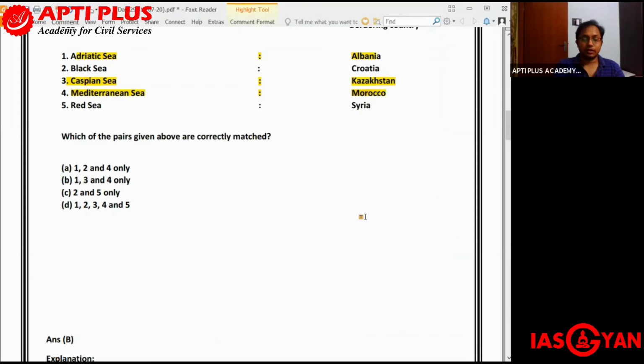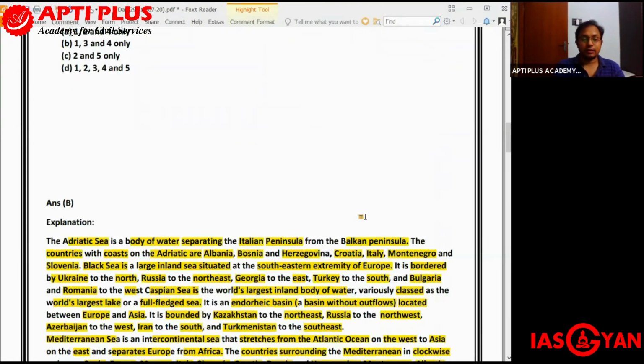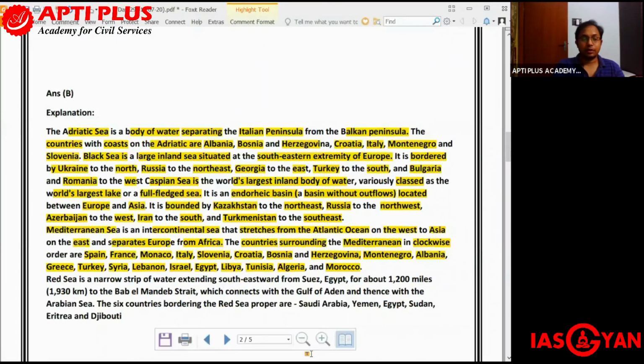But what about the Red Sea? The Red Sea is a narrow strip of water which extends southeastwards from Suez. That is, after the Suez Canal, you will find the Red Sea. From Suez, and then we have Egypt, for about 1,200 miles to the Bab el Mandab Strait. There's a tiny strait which is called Bab el Mandab.